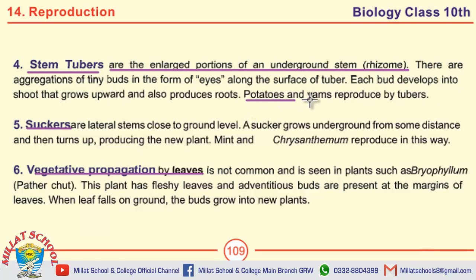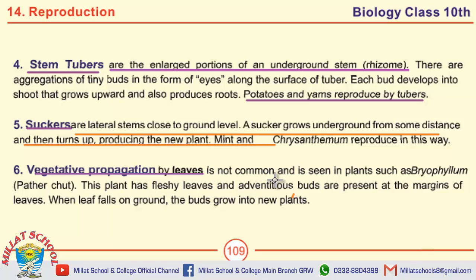Potatoes and yams reproduce by tubers. Define suckers. Suckers are lateral stems close to ground. A sucker grows underground for some distance and then turns up, producing the new plant. Examples of suckers are mint and chrysanthemum that reproduce in this way.